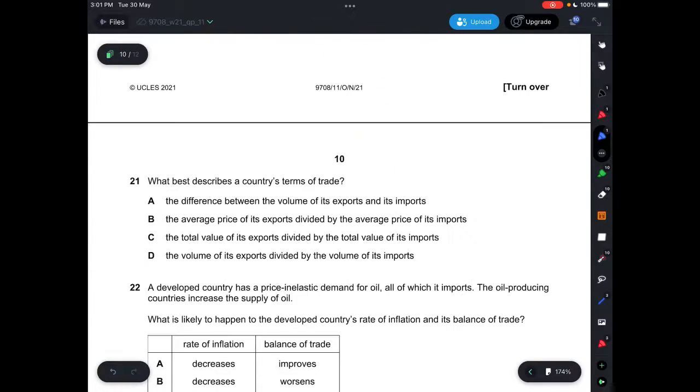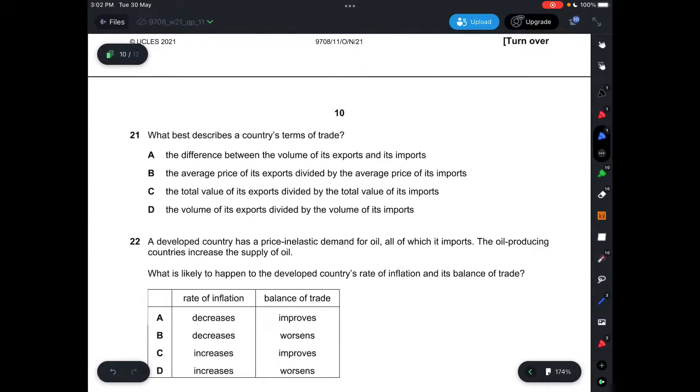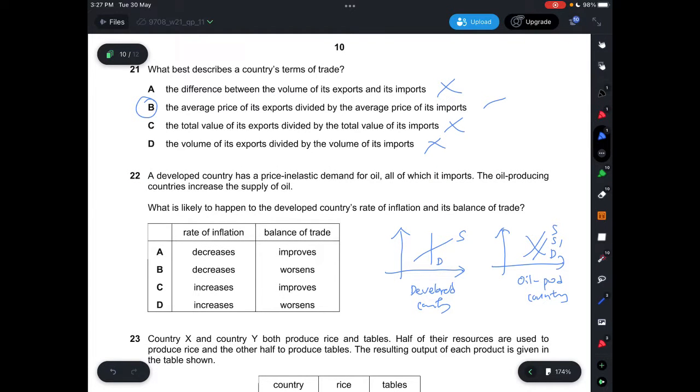in the price level. Question 21, what best describes a country's terms of trade? It's basically the price index of exports divided by the price index of imports. So A, it says a difference between volume, that's under balance of trade. B, it says the average price of its exports divided by the average price of its imports, yes, that's correct. C says the total value of its exports divided by total value of its imports, which is not correct. D says the volume of its exports divided by the volume of imports, which is not correct, so the answer is B.